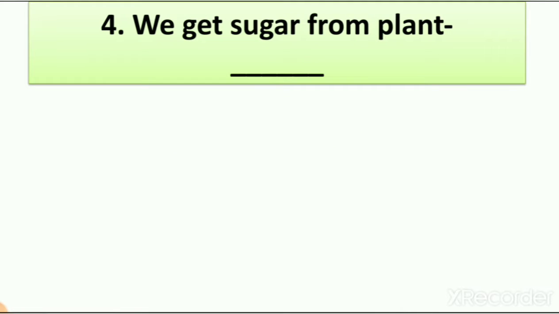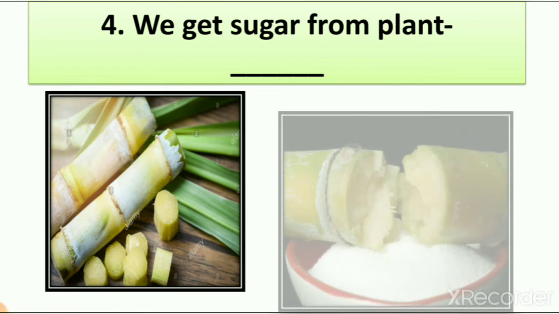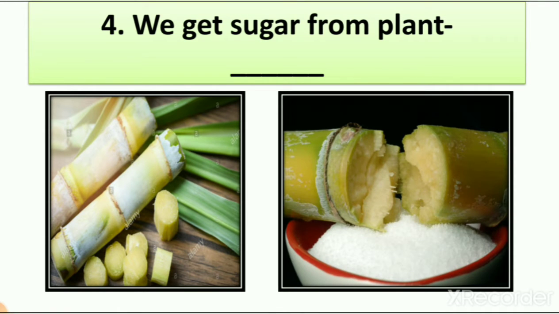Then number 4, we get sugar from plant. True or false? Here you can see the picture of sugar cane, and we get sugar from sugar cane, right? So this is right. We get sugar from plant is true.